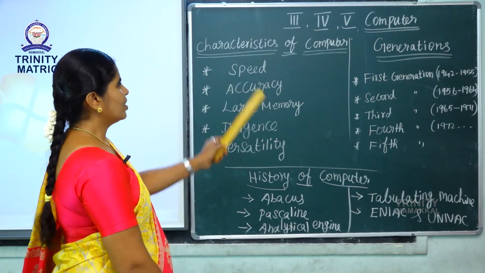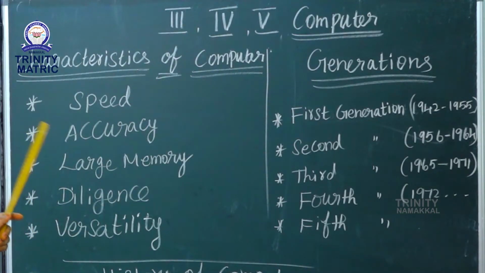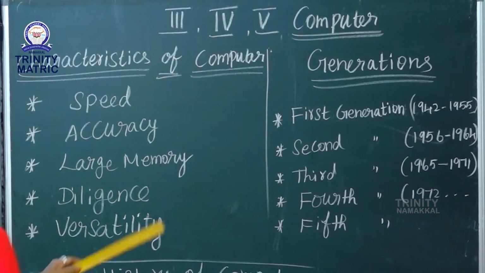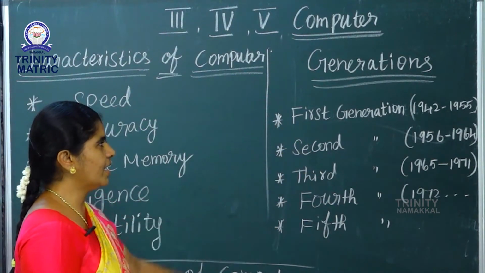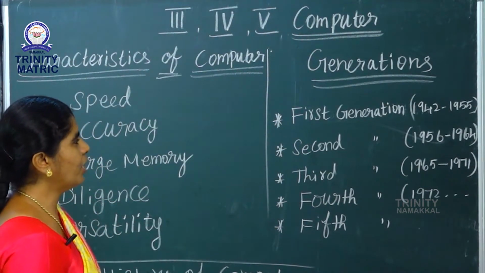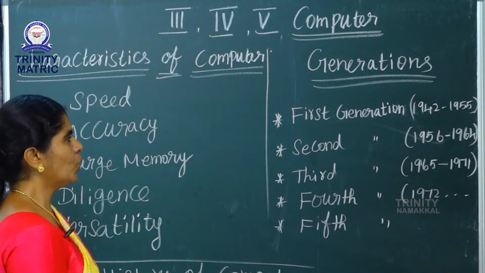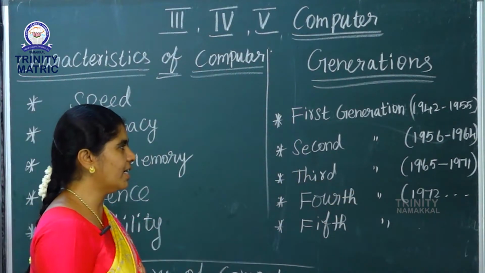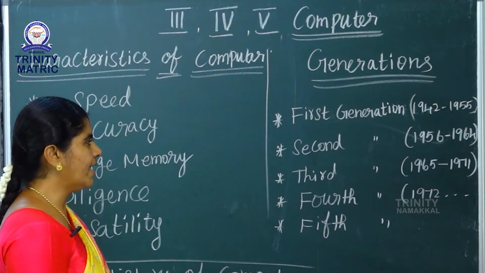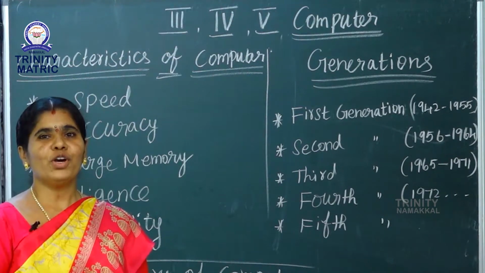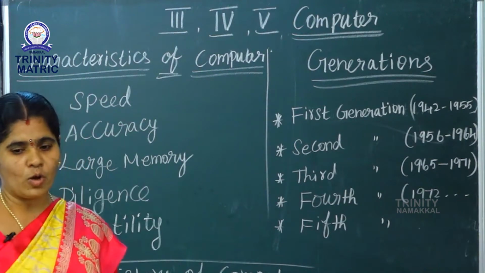Now we will see the generations of computer. We have 5 generations in computer: first generation, second generation, third generation, fourth generation and finally fifth generation. First generation, 1942 to 1955. Second generation, 1956 to 1964. Third generation, 1965 to 1971. Fourth generation, 1972 onwards. Now we are using fifth generation computer. We will see all these generations elaborately.